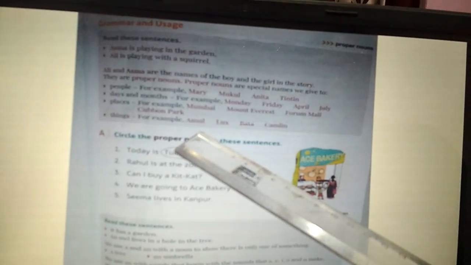Now B. Answer these questions with the correct words from the box. Now, we have to answer this. The words are given in the box, and you have to choose the correct answer. Now, number 1. What does Ashma's house have? It has dash and a small dash. It has a garden and a small gate.